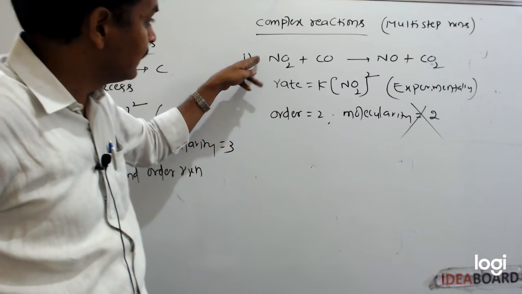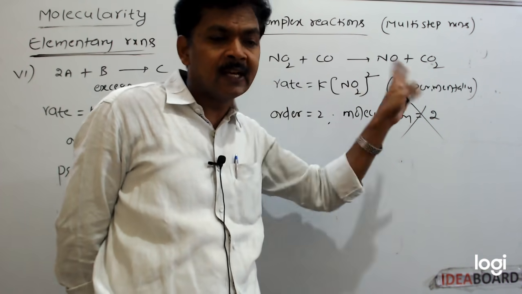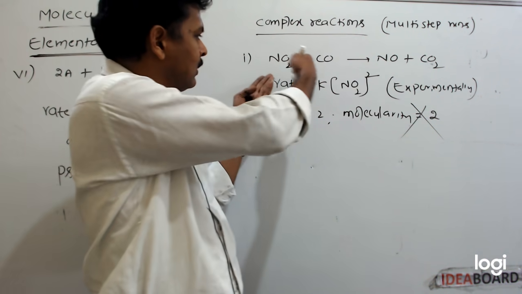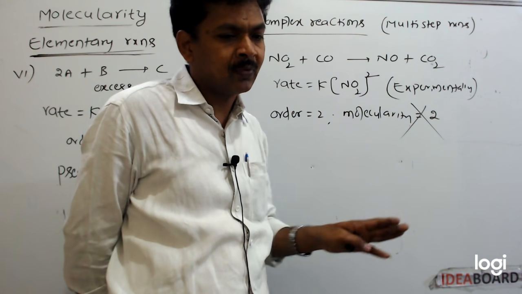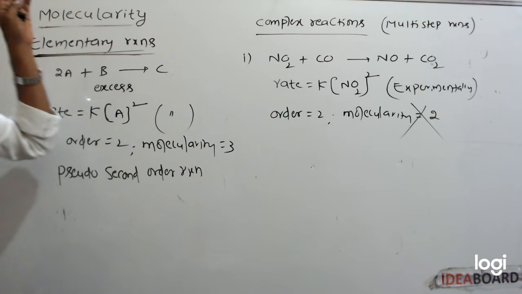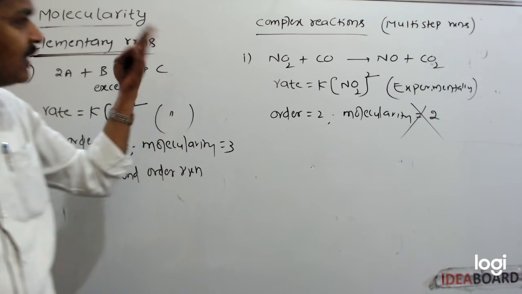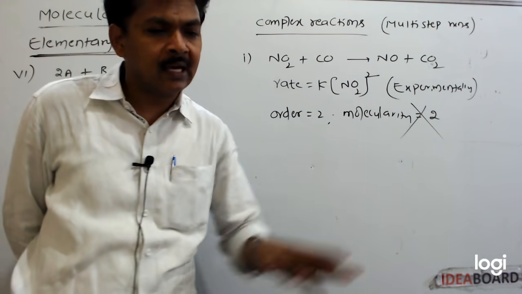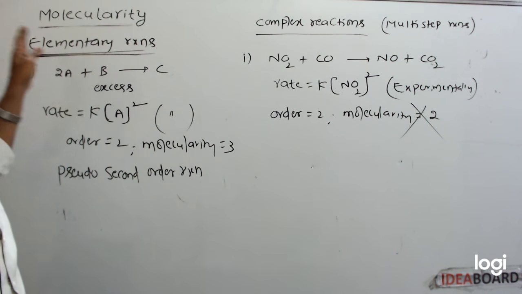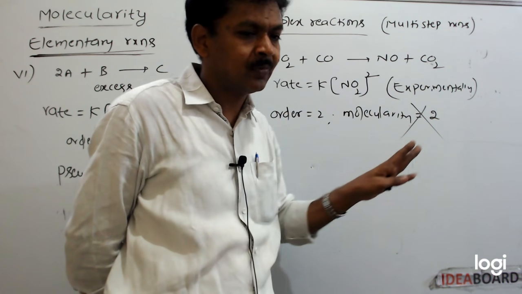Because this is a complex reaction. This reaction does not take place in a single step. Here some internal steps are there. That's why molecularity is applicable only for elementary reactions. It has no meaning for complex reactions. So here molecularity is not 2.